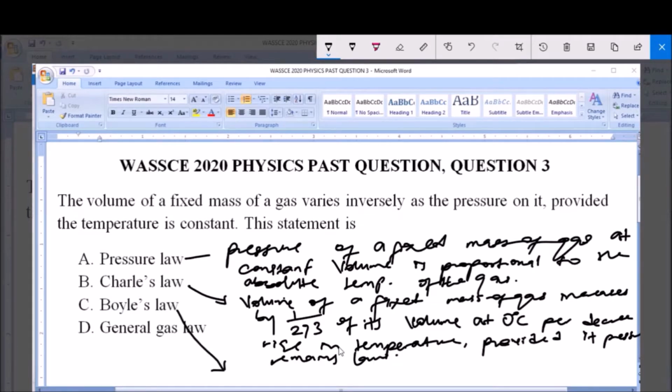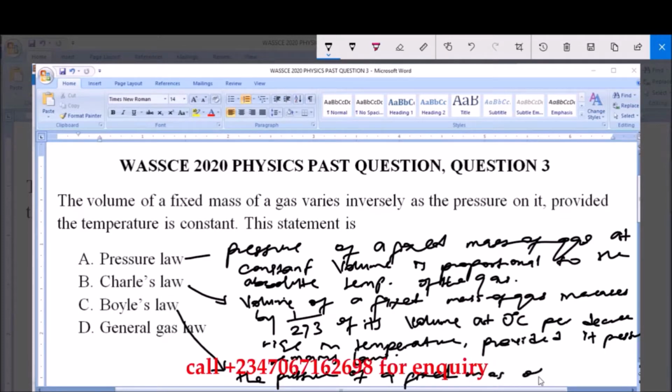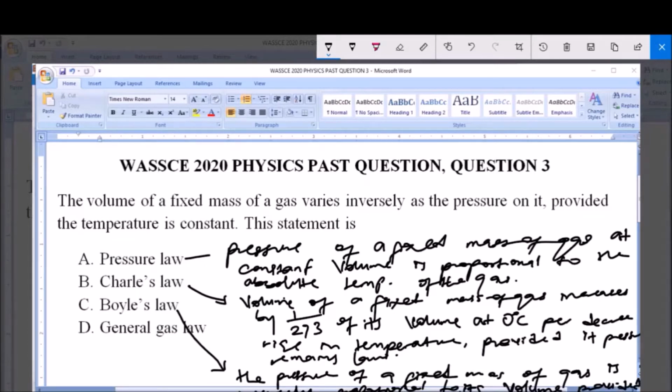Now Boyle's law is stated as the pressure of a fixed mass of gas is inversely proportional to its volume, provided that the temperature is kept constant. So that is what Boyle's law is.